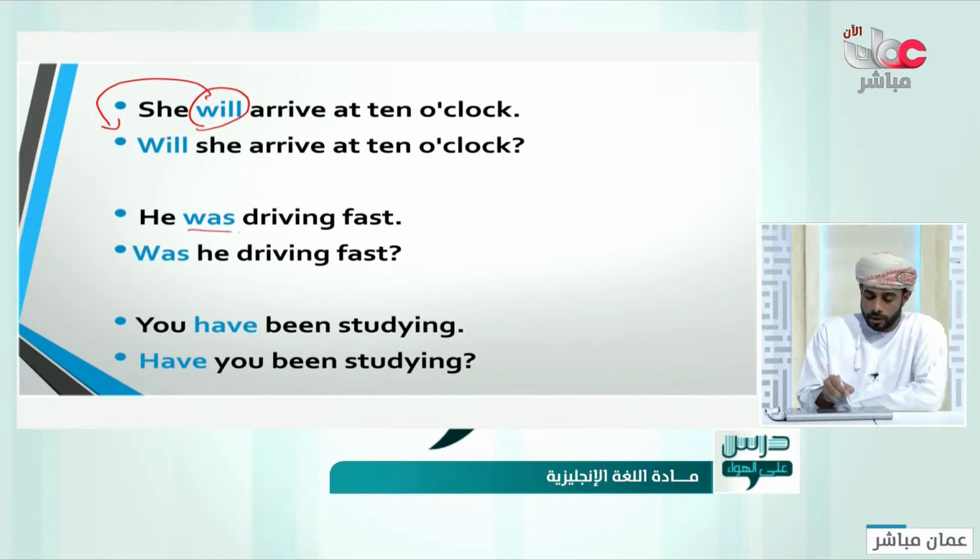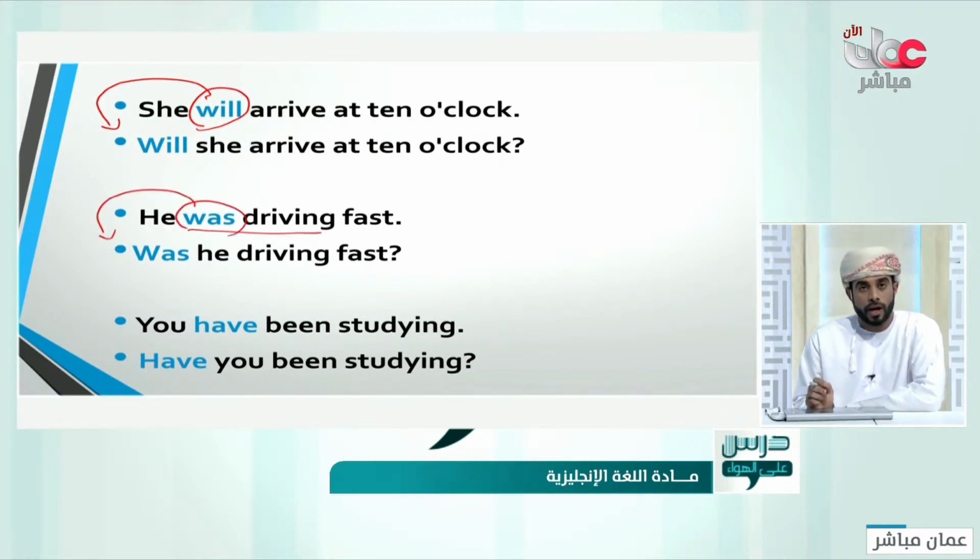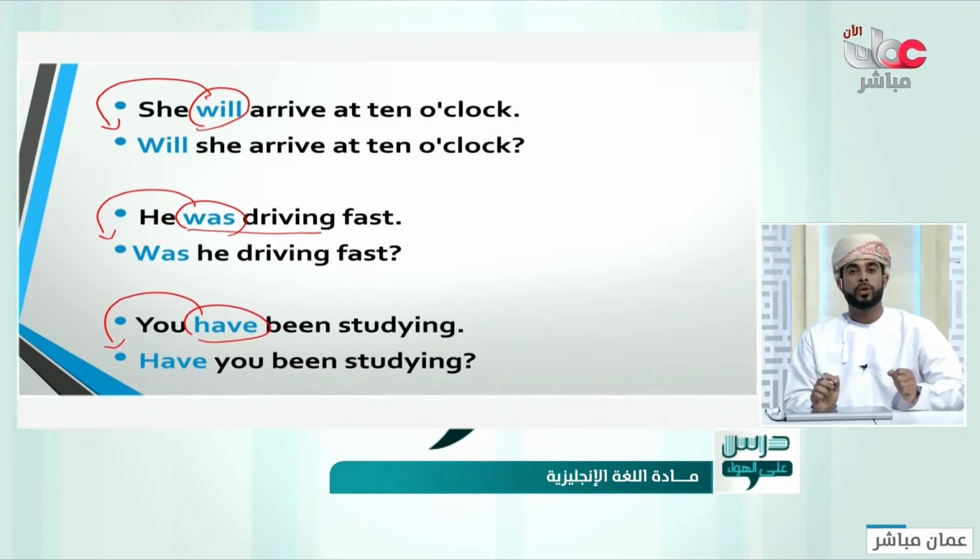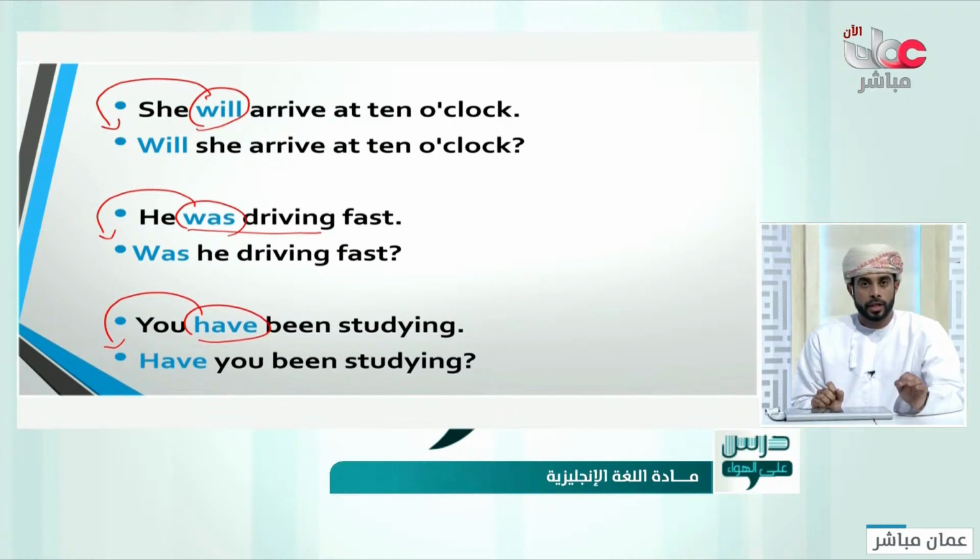Again, with the past continuous, "was" was holding the time, so we move it to the beginning of the sentence. Was he driving fast? The same in here. Have you been studying? Okay, so as we say, the first step to form a question is to form a yes or no question. Forming a yes or no question is by moving the time to the beginning of the sentence. And if it is a separate word, just move the whole word to the beginning of the sentence.